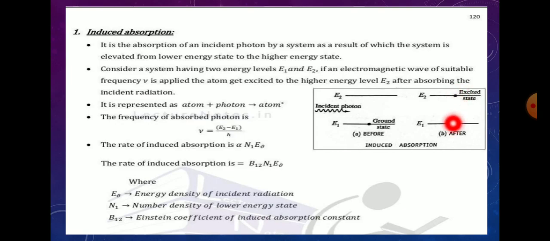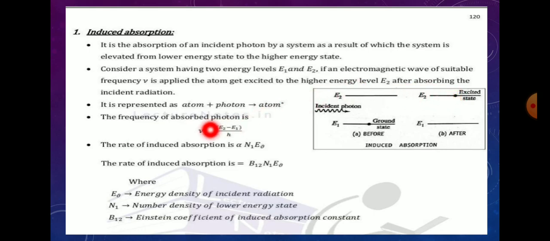In the induced absorption process, let us consider the two energy levels E1 and E2. When the atom is present in the ground state and we apply some energy or frequency, it goes to the excited state, where it absorbs the energy. In the excited state, the atom stays for 10 to minus 8 second.